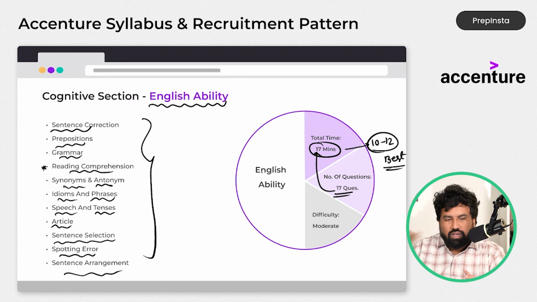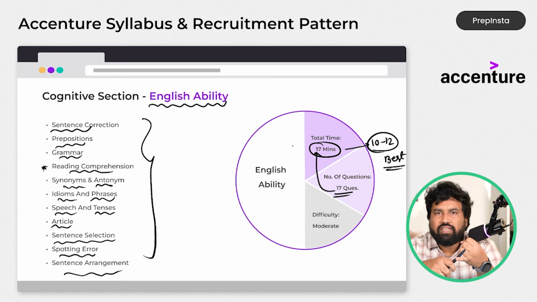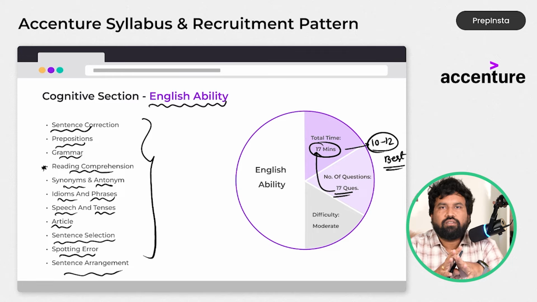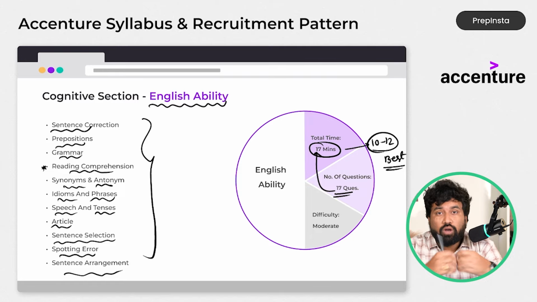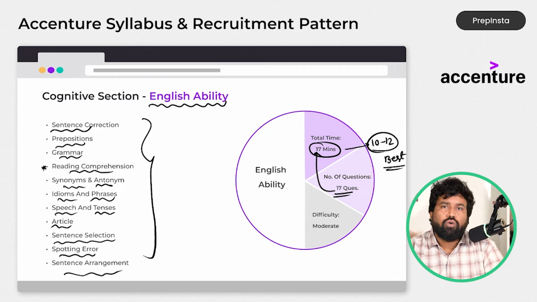Why? Because English is simply vocabulary oriented. It will depend on your reading skills and your immediate decision skills, whether you know it or not. You don't have to do any calculations or any rough work, so for this type of problem, always use very little time. There are sections where you need to use a lot of rough work, so you have to save the time here and utilize it over there.